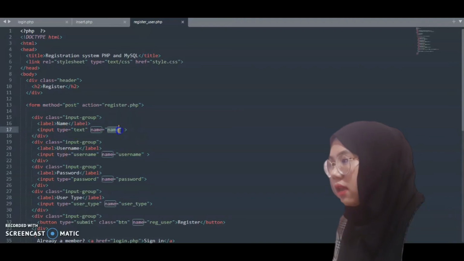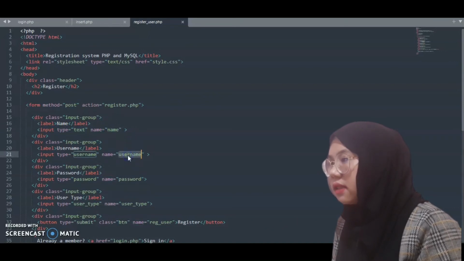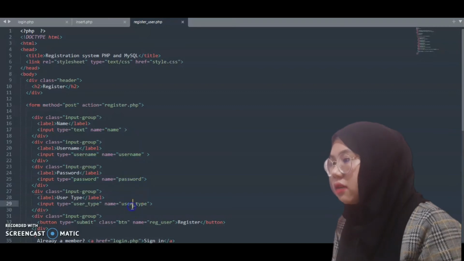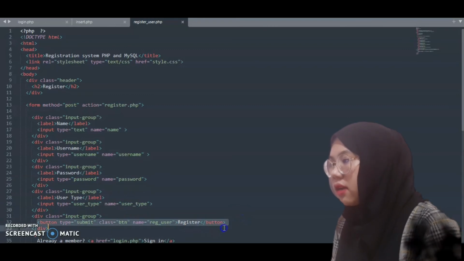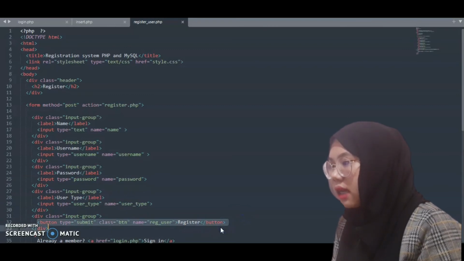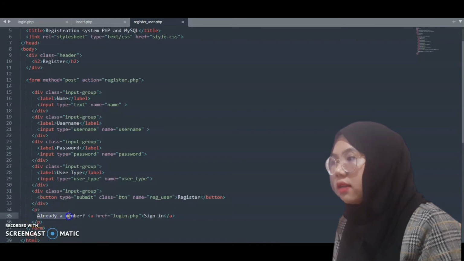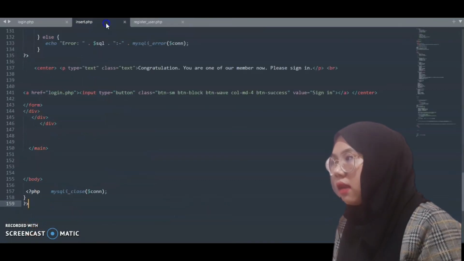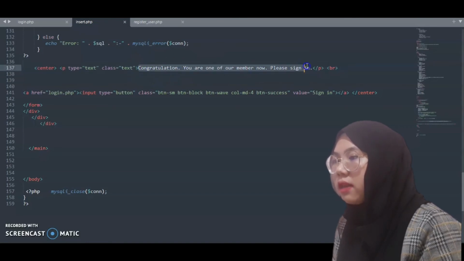As you can see here, we use input type equals text. Users need to enter their name, username, password, and user type to register. Then after the user fills up their details, the user needs to click the submit button, and the register will be successful. If the register succeeds, a message will pop out: congratulations, you are one of our members now. Please sign in.